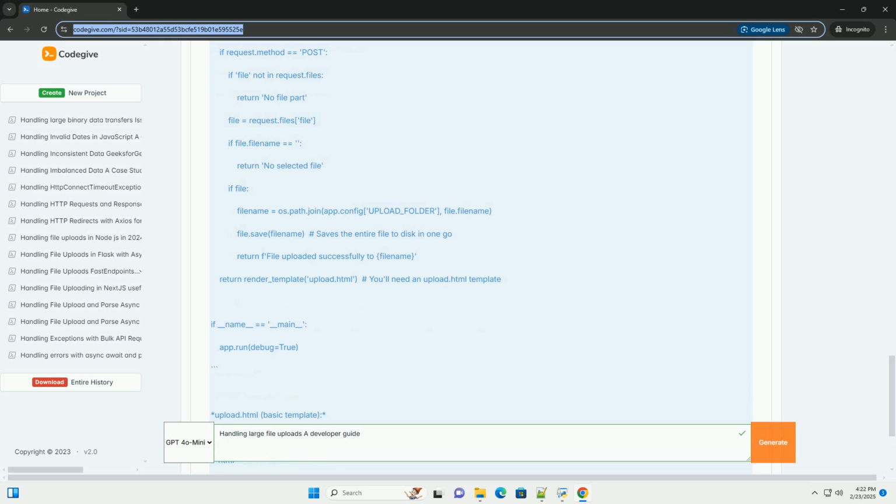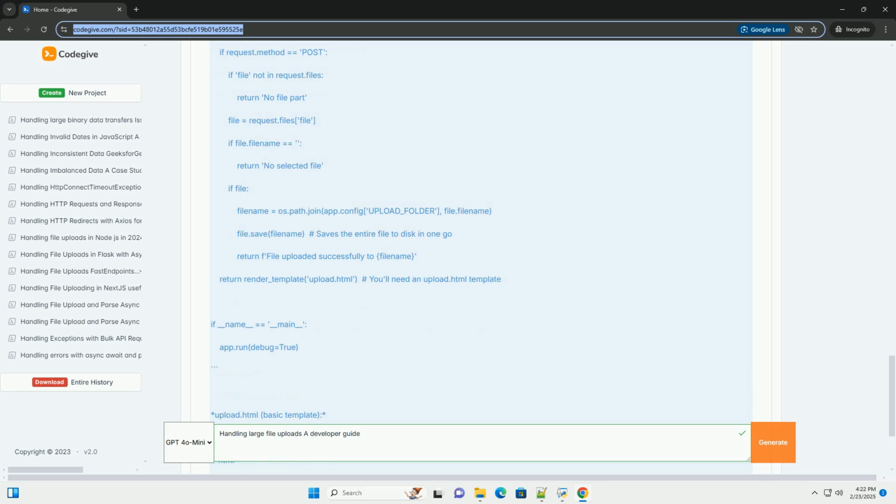Direct to Cloud Upload, recommended for scalability. This is the most scalable and efficient approach, especially for large files. The client uploads the file directly to a cloud storage service like Amazon S3, Azure Blob Storage, or Google Cloud Storage. Your server only provides temporary credentials and handles the post-upload notification.